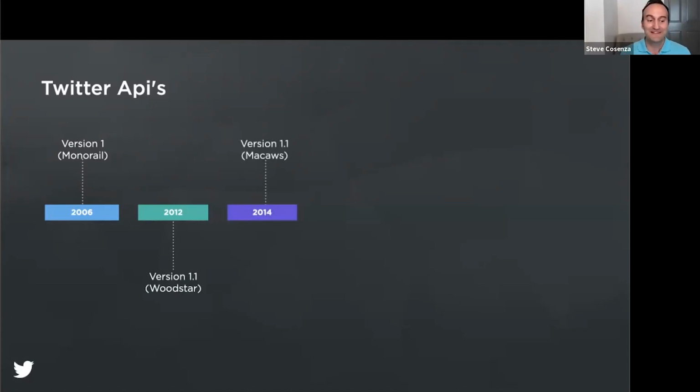And in 2014, we completed the second migration from a single Woodstar API service to a set of 14 HTTP microservices running on an internal JVM framework named Macaw. Now, this microservices approach enabled really fast development speeds at first, but it also resulted in a scattered and disjointed Twitter API as independent teams designed and built endpoints really quickly for their specific use cases, but they didn't coordinate.